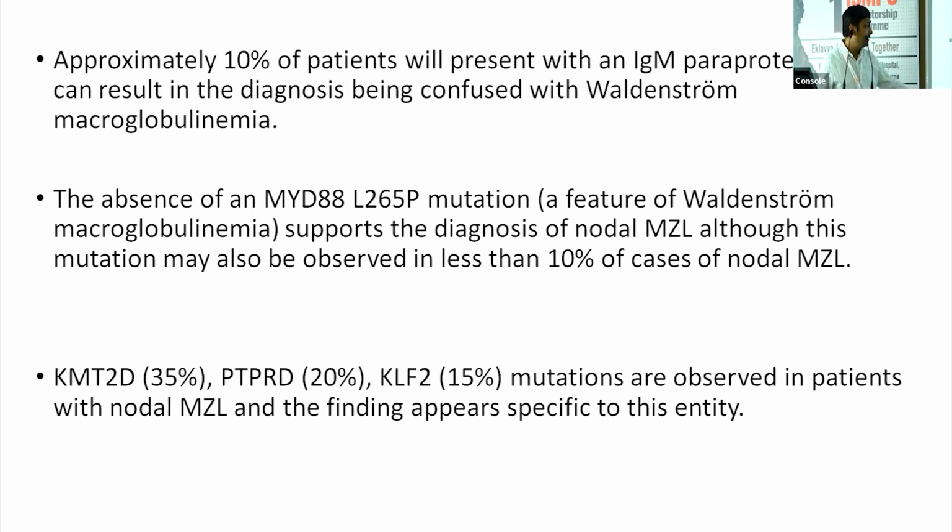And these ones, especially the PTPRD one, that's seen in 20% of patients with nodal marginal zone lymphoma, are rather specific for the presence of a nodal marginal zone lymphoma. So this is a phosphate tyrosine mutation, that is, a phosphatase mutation, that is quite specific for the nodal marginal zone lymphomas.